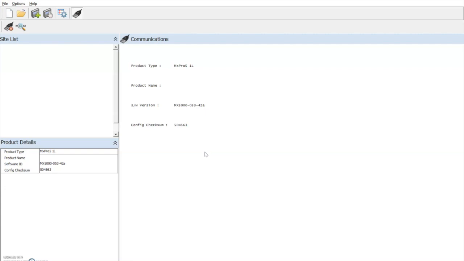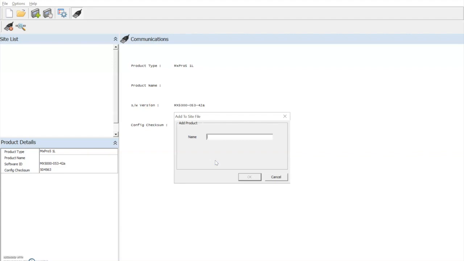To extract the information down to our PC, we select File and Transfer from Panel to PC. This option is only available if we are communicating with the control panel. We will be given the option to confirm if this is a standalone panel. If it is part of a network, we would select No and allocate a node number to this control panel.